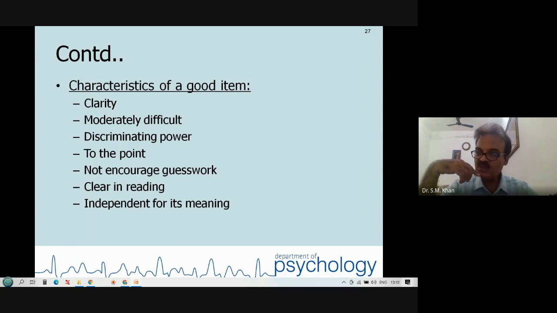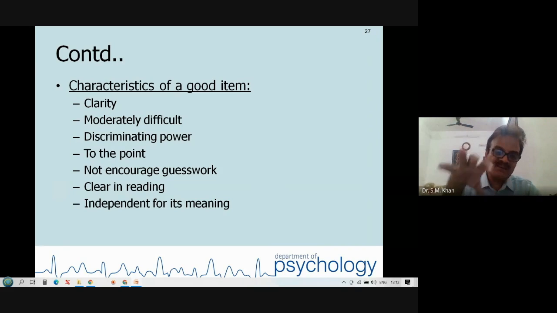Item response theory is based on ability and discriminating power. An item must be able to discriminate between high performer and poor performer. To the point, you need to be very specific. It is an art. But when you are having collaboration, then definitely you will have a good point to move ahead.